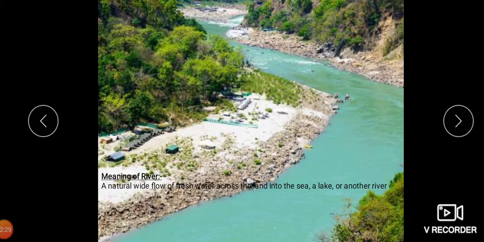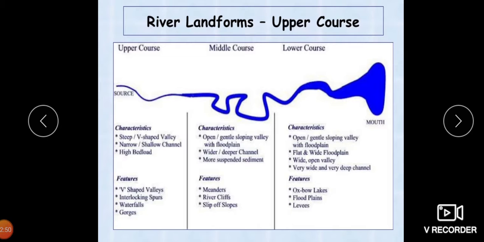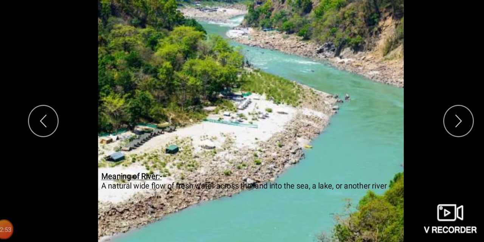The river, children, is the most important, prominent agent of denudation. The place where a river takes its birth, we call that a source. And mouth is the point where it meets the sea or the ocean. We are also having the tributaries. The tributaries are the feeders or small streams which supply water to the river along its course. The point where a tributary joins the main river, we call that a confluence.